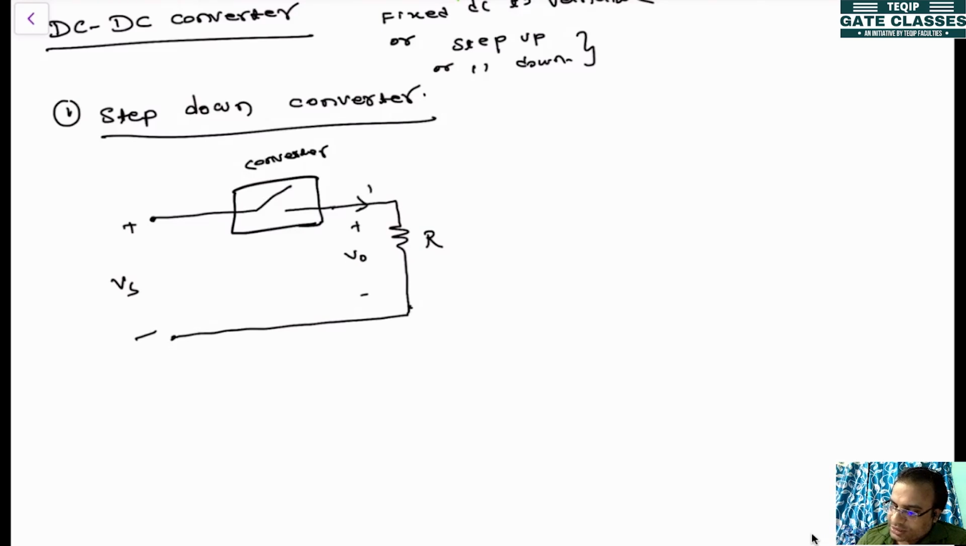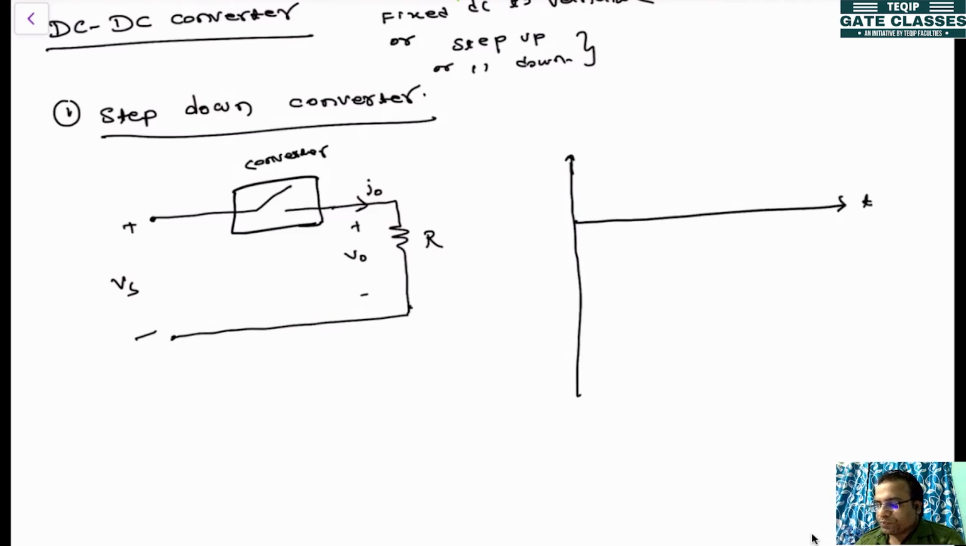So let's say this current is I0. Now if you plot the output voltage waveform against time T, this is V0, the output voltage. Now when the switch is on, the converter is on, then what is V0? V0 is nothing but the supply voltage Vs.